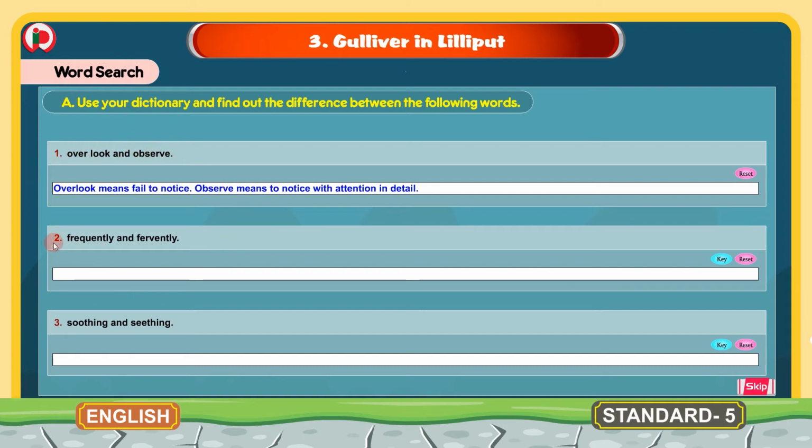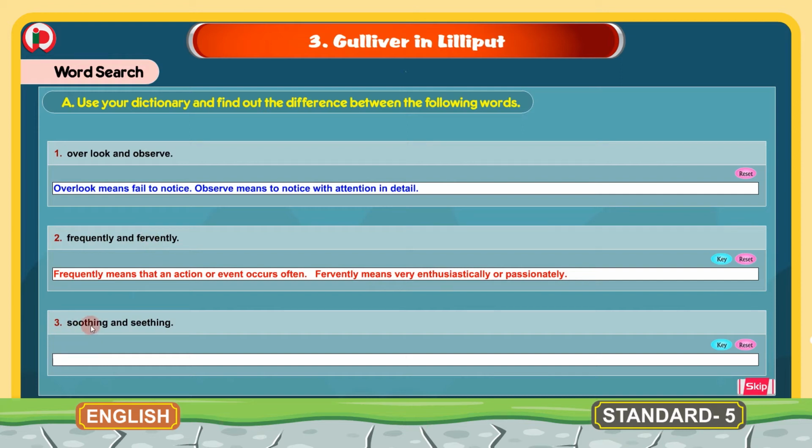The second bit we have 2 words, frequently and fervently. These 2 are different words. And now what are the meanings here? Frequently means that an action or event occurs often. And the second word, fervently. Fervently means very enthusiastically or passionately. These are the meanings for these 2 words.